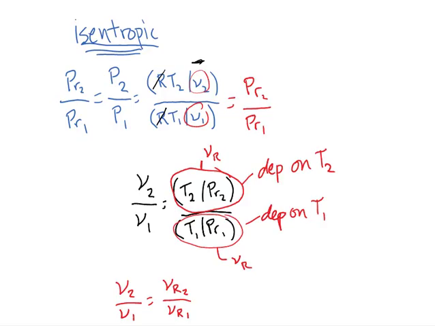And now we have the exact same scenario that we had before for pressure. We can relate a volume ratio to something related to temperature, and we can put these things in the table. These are also in table A22 right next to the P sub R column. I could do another example if you want, but it's basically the same thing. Let's say you had an internal combustion engine with a compression ratio of 8, so that you knew that V2 over V1 was 1/8. Then you would know this ratio, and if you knew the inlet temperature, you just solve for VR2 and use that to figure out the energy at the end.